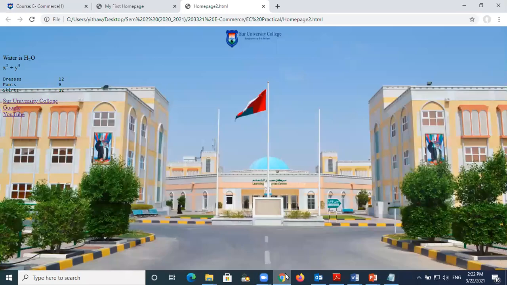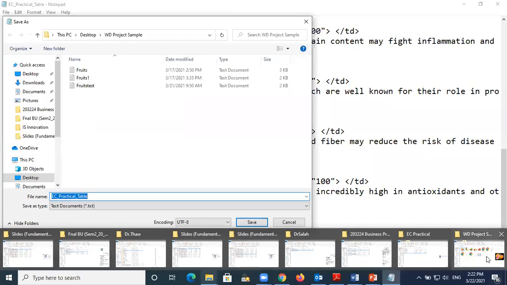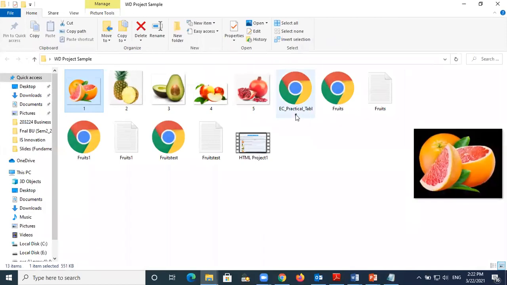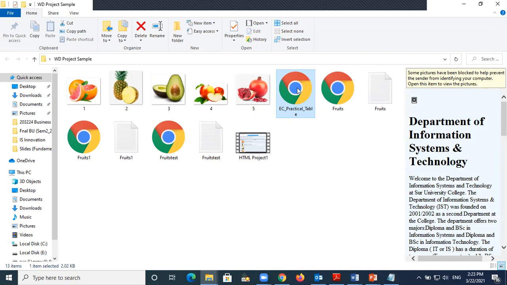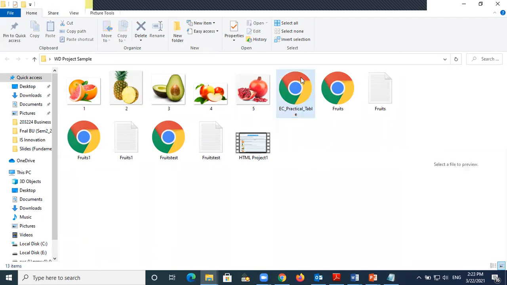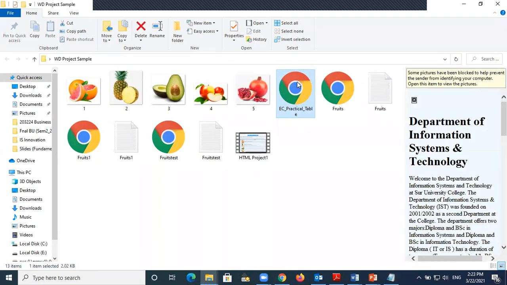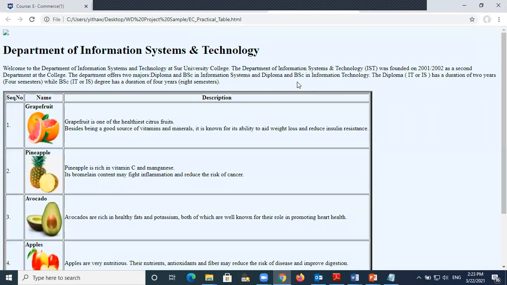This is the same thing. So let's see here. See, e-commerce practical, EC practical table. Just now I saved this one. So when you open this one, oh, I don't have the logo here. Because I don't have the Seoul University College logo, that's why it is not coming here.